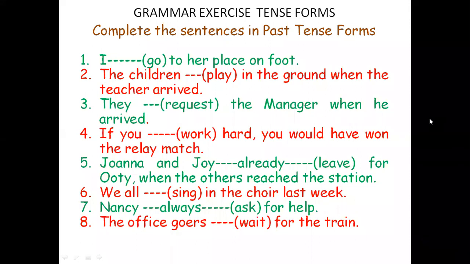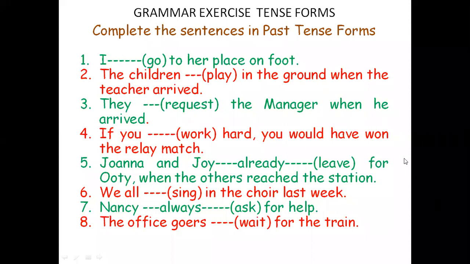You would have won the relay match. That is, if you had worked hard. Okay, if you had worked hard, you would have won the relay match. What is the meaning? You did not work hard. You did not win the relay match. If you had come in time, I would have given you something. That means you did not come in time. I am not able to give you anything. I did not give you anything. If you had reached the station in time, you would have got the train. That means you did not reach the station in time. As a result, you failed to catch the train. Therefore, this is the third type of if clause.